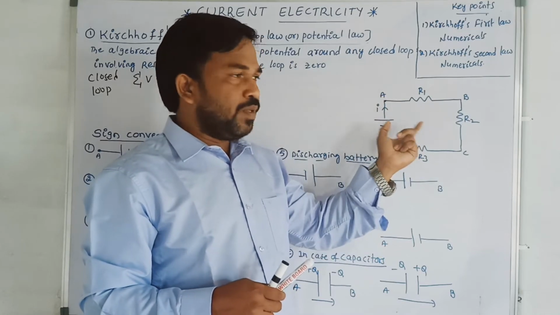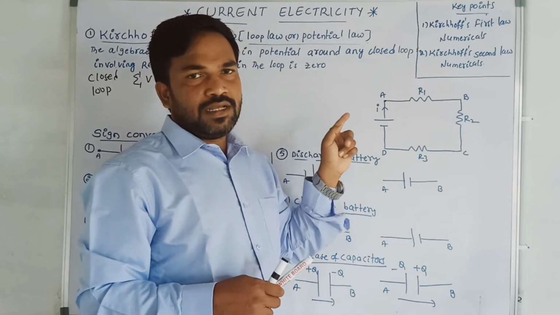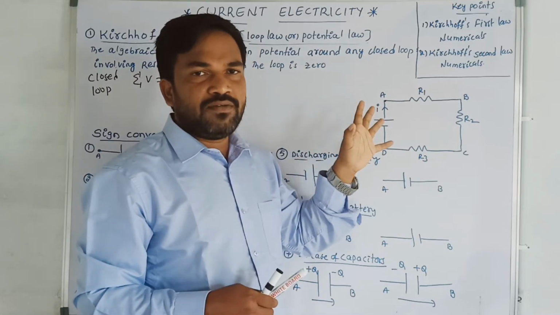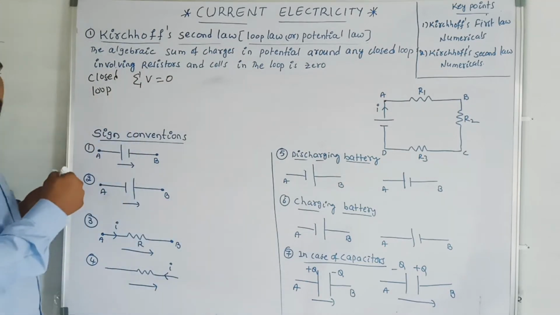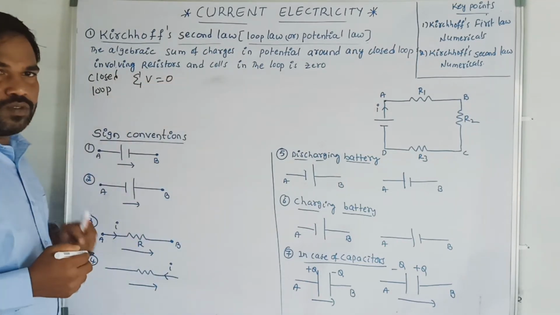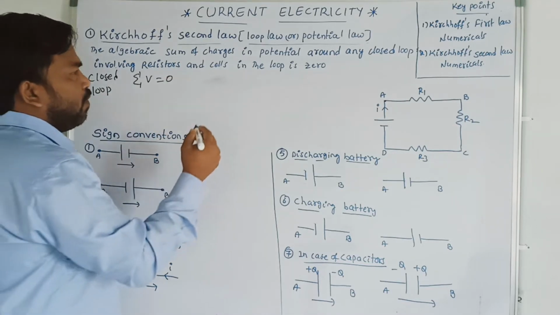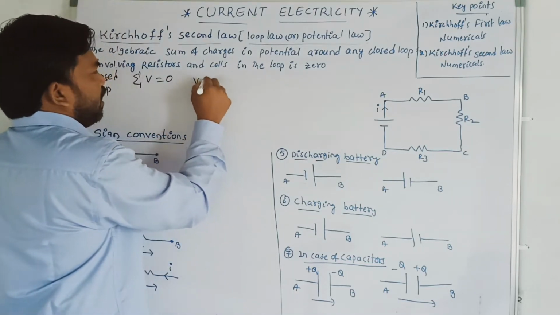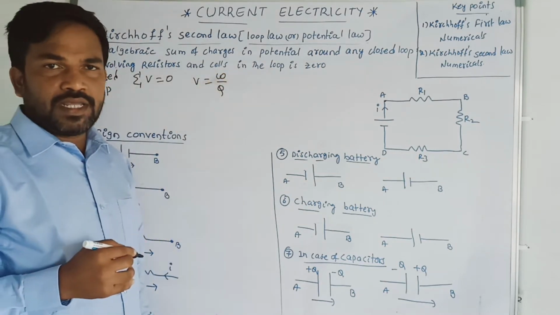In a closed loop, the sum of all the potentials across resistors or across cells or EMF will be 0. That is, in a closed loop, sigma V is equal to 0. Okay, we know what potential is. Potential is nothing but work done on a charge.